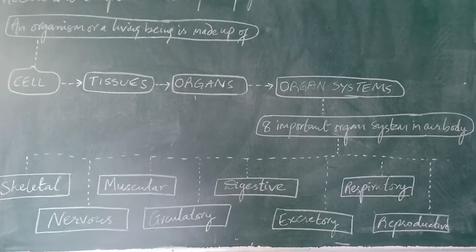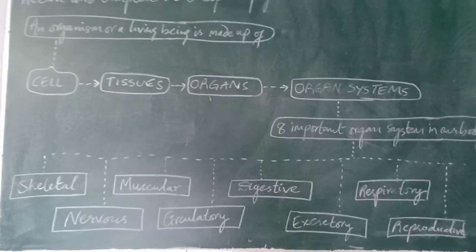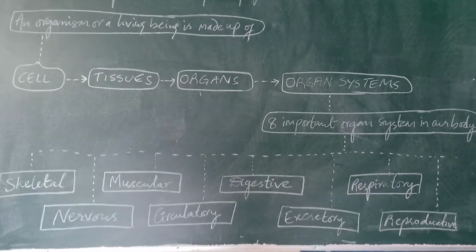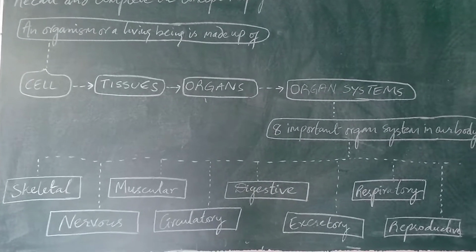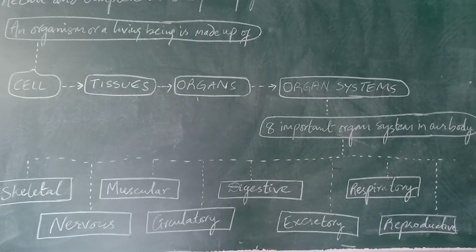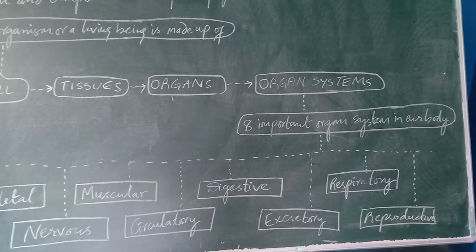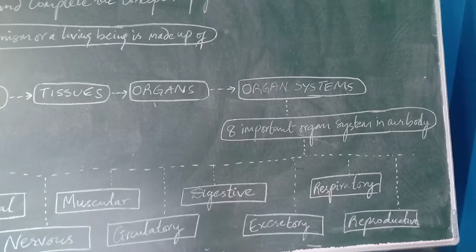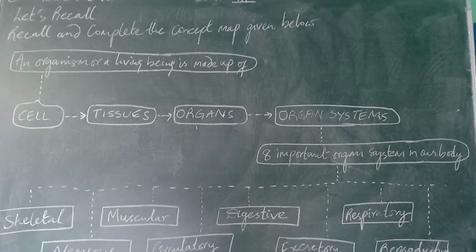Then below that there are 8 important organ systems in our body. So you just need to fill in those 8 important organ systems: skeletal, nervous, muscular, circulatory, digestive, excretory, respiratory and reproductive systems. Okay, this is how you write it.